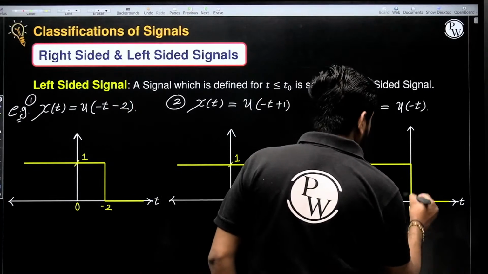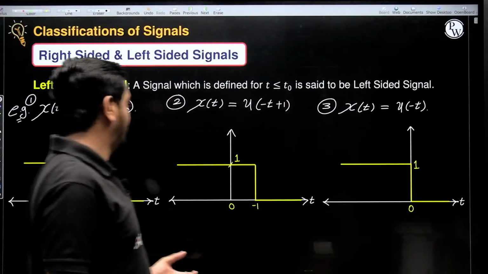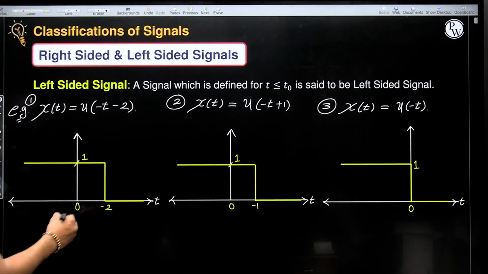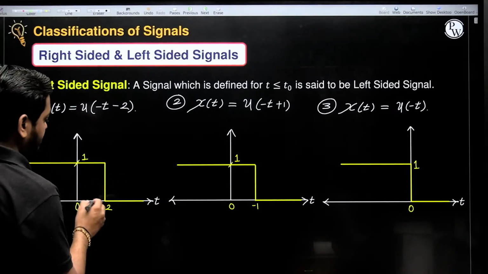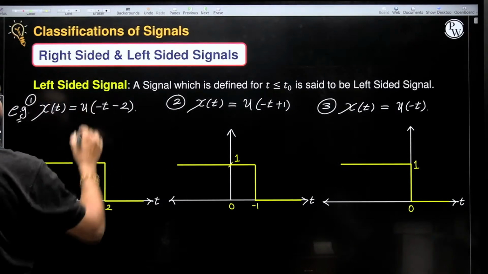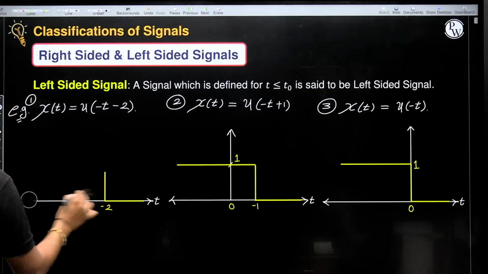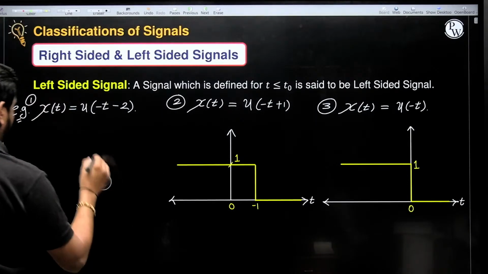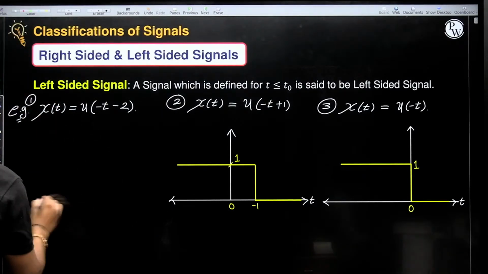Here it is 0, here 1. So again you can see here, starting from +2 here, sorry, okay guys, my mistake.